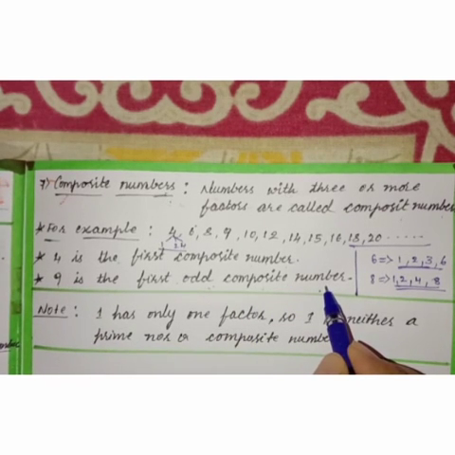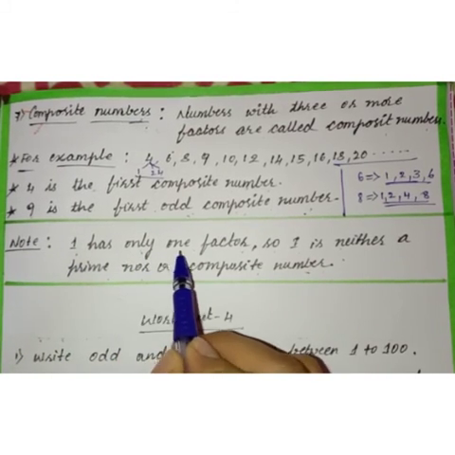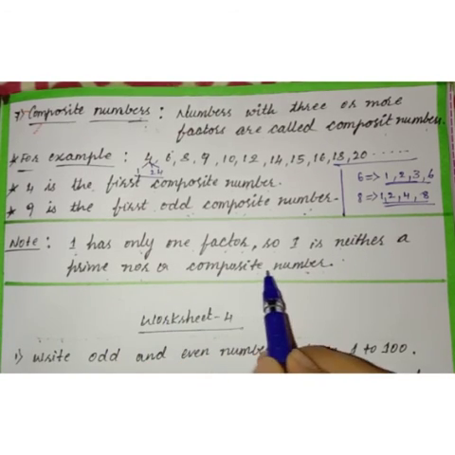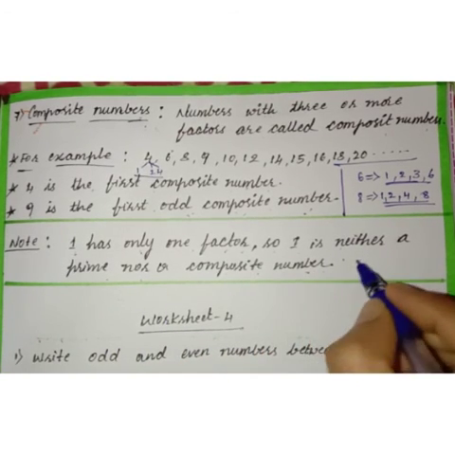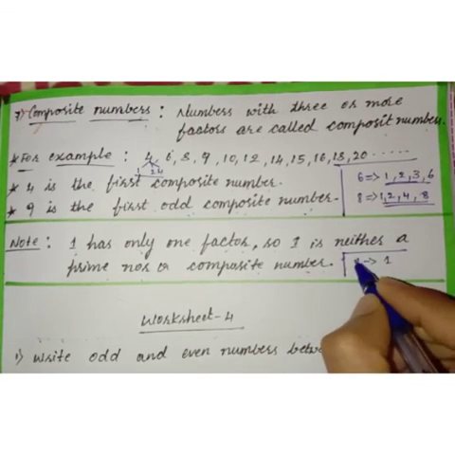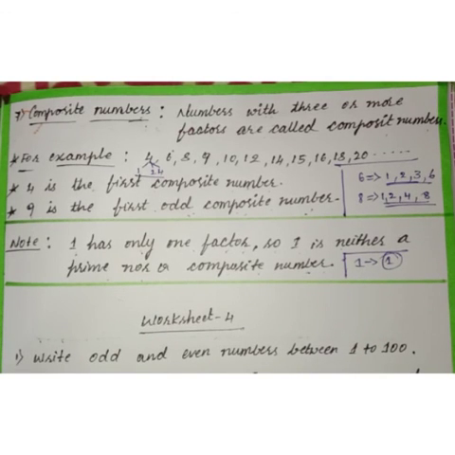Got it, children? And here we have a note, that is, 1 has only one factor, so 1 is neither a prime nor a composite. Okay, so 1 is divisible by only 1 itself, right? So it has only one factor, so it is neither a prime nor a composite number. Got it, children?